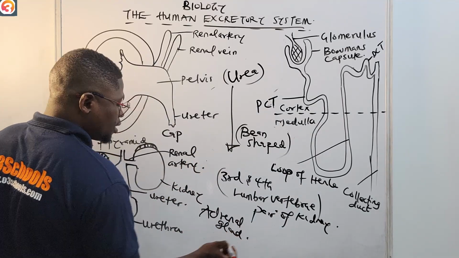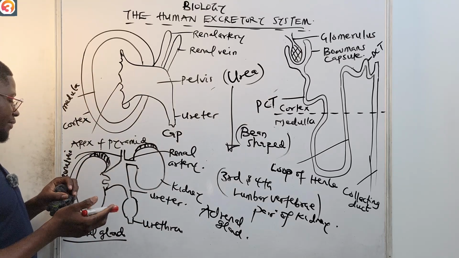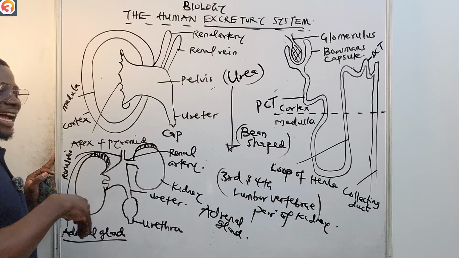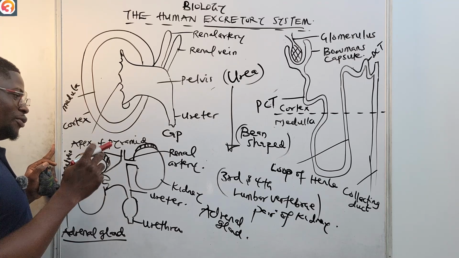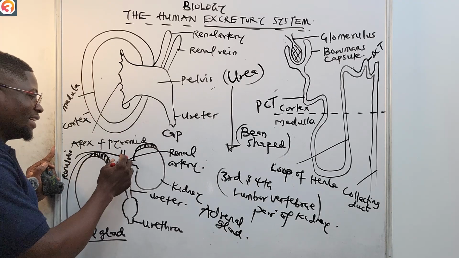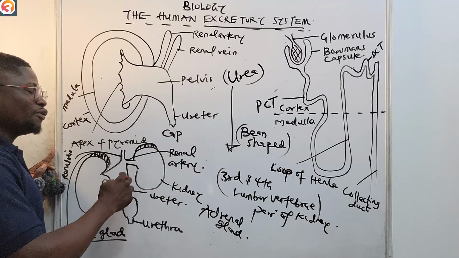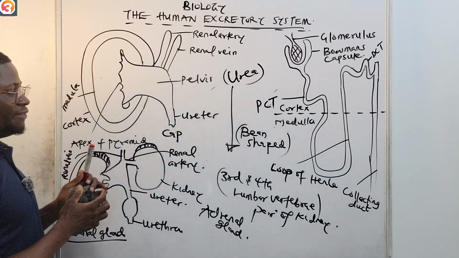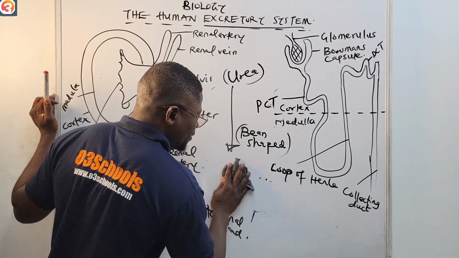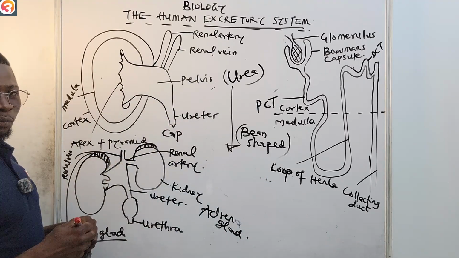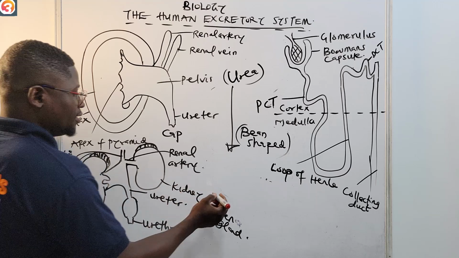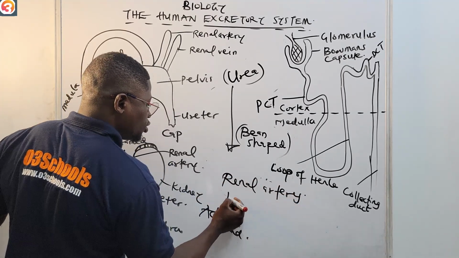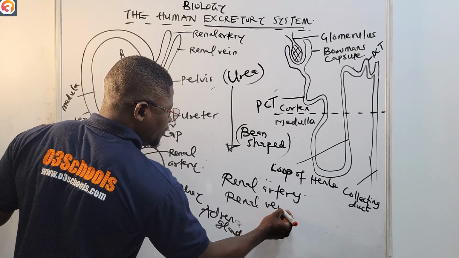Now, there's a vessel carrying blood into and out of the kidney. The one that takes blood into the kidney is called the renal artery. The renal artery is responsible for taking blood into the kidney. They also have the renal vein.